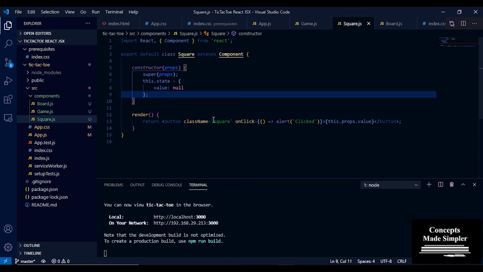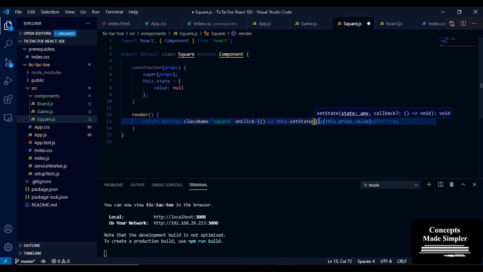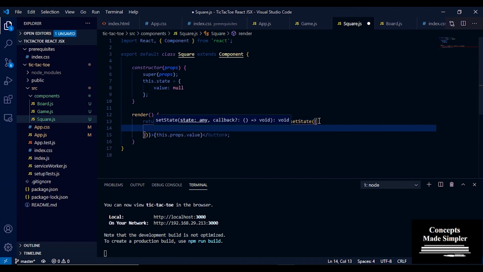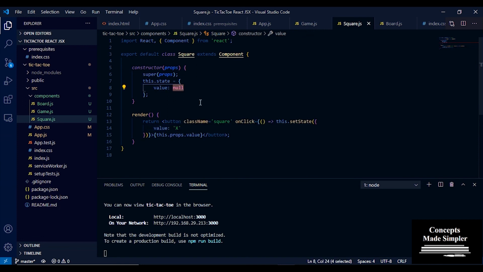Now what we want to do is whenever we click a square, I want to set this.setState. Now you can't directly manipulate state, so instead we have to use a function called this.setState. Inside setState, I'm going to pass in the new value of the state that I want. So I want to change the value keyword and I want to make it x. Now every time I click on a button, it is going to change. Initially it is going to be null and then it's going to change to x.